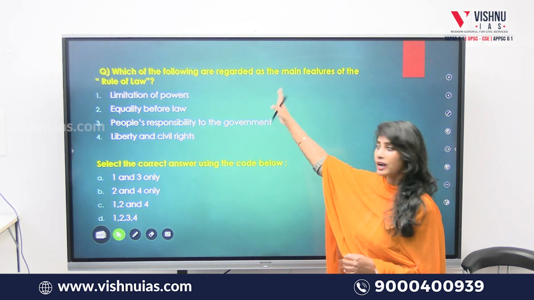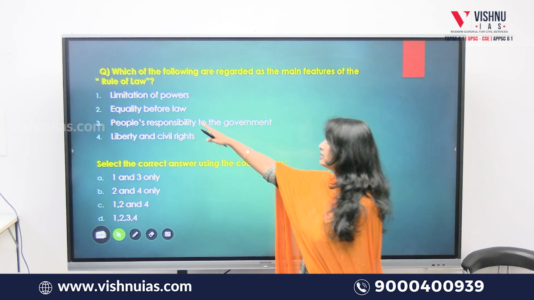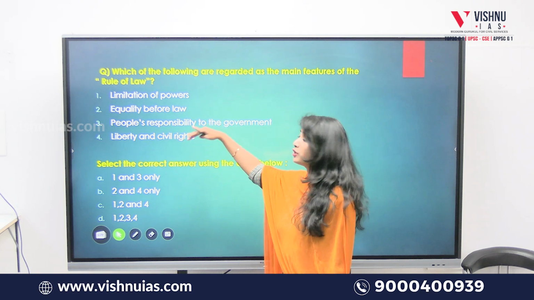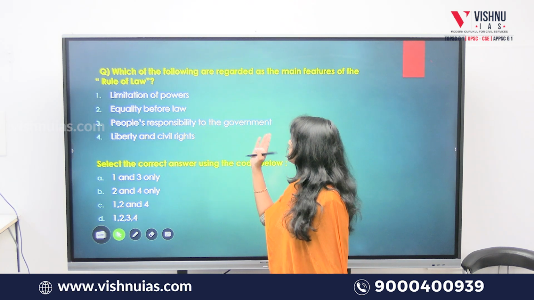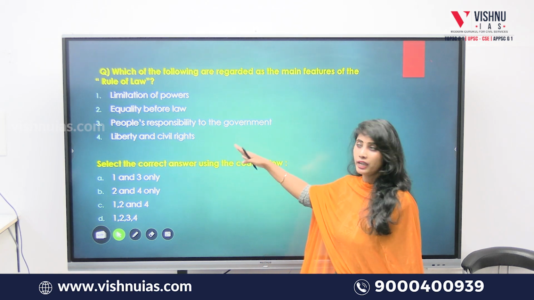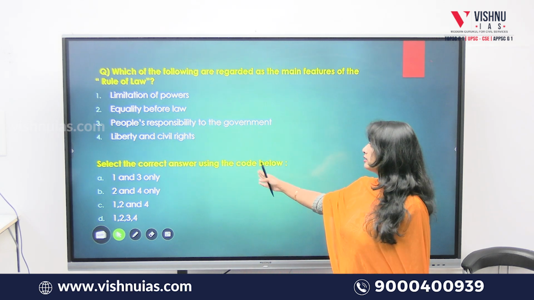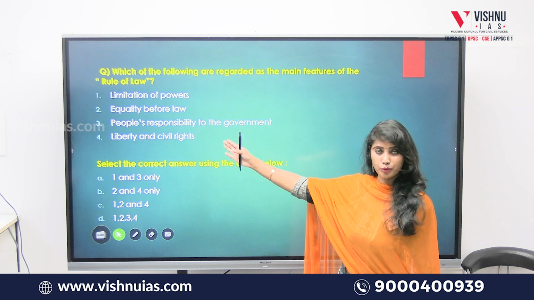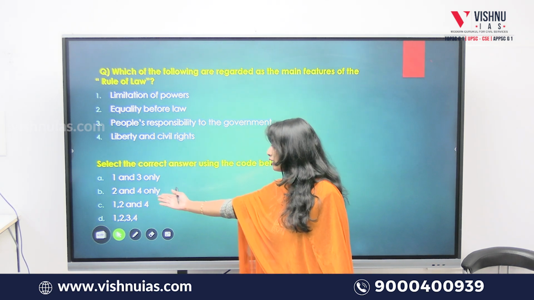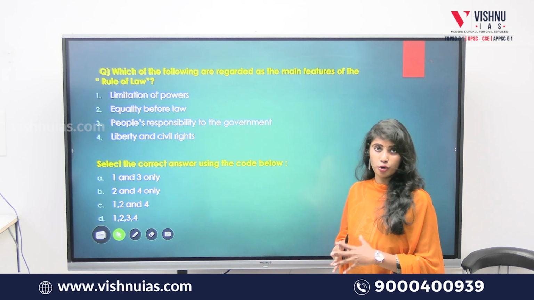Now, one more question. Which of the following are regarded as the main features of rule of law? The options given are: 1, limitation of powers; 2, equality before law; 3, people's responsibility to the government; and 4, liberty and civil rights. Which among these four are correct? We are supposed to select from the code given below: 1 and 3, 2 and 4, 1, 2 and 4, or 1, 2, 3 and 4, all the options.